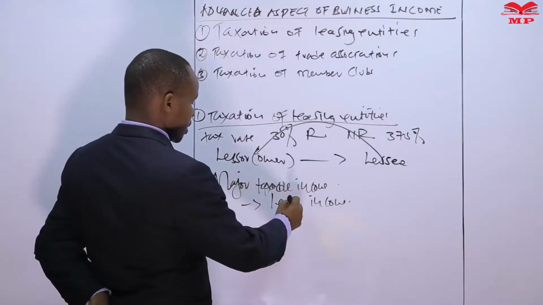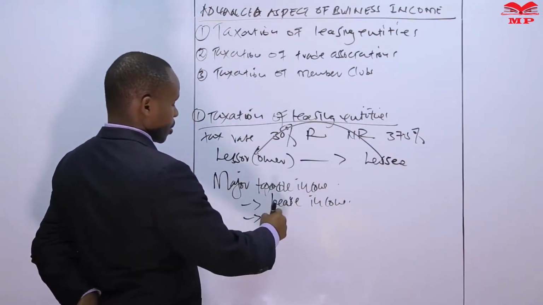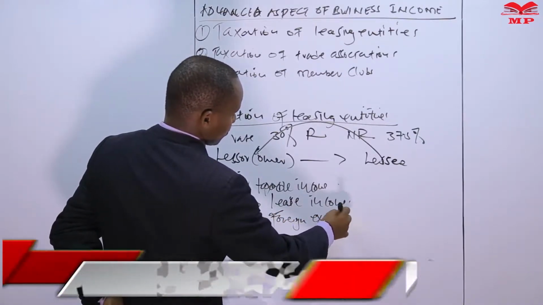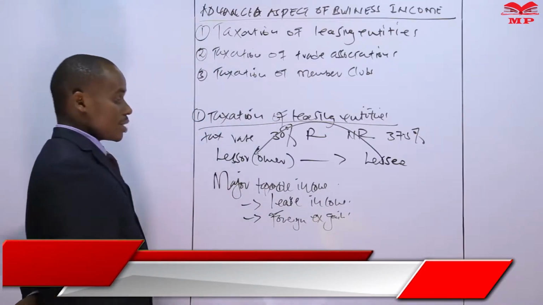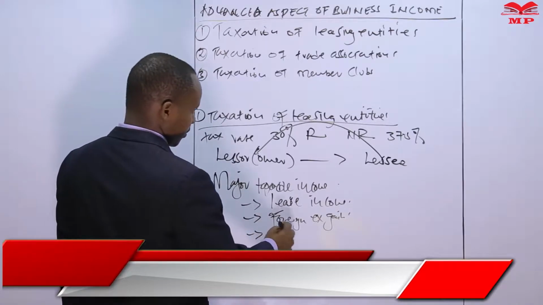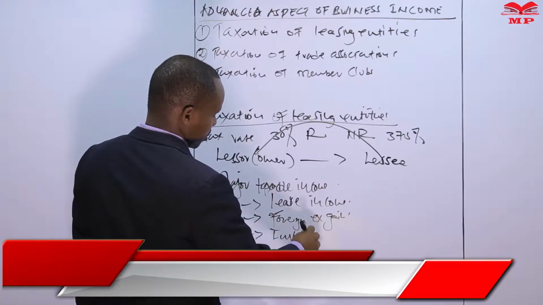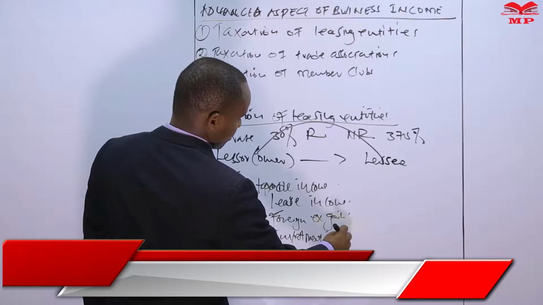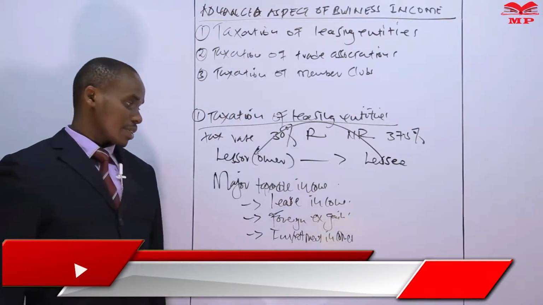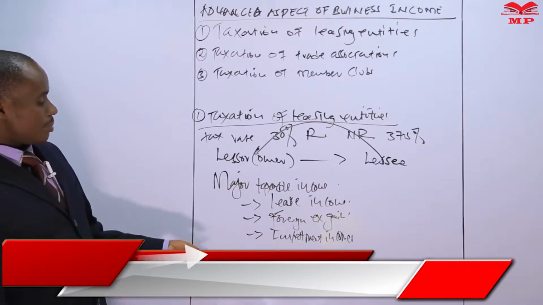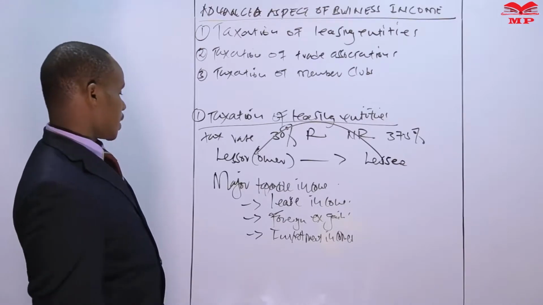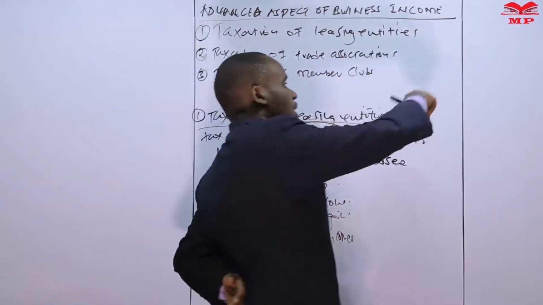The second major taxable income will be foreign exchange gains, and in most cases we tax it if it is realized. And number 3, investment incomes. However, in order for these incomes to be taxed, the revenue expenses incurred to generate these incomes are supposed to be deducted.